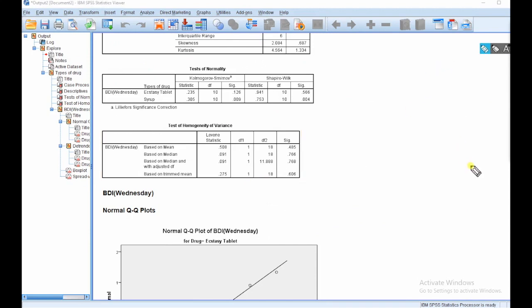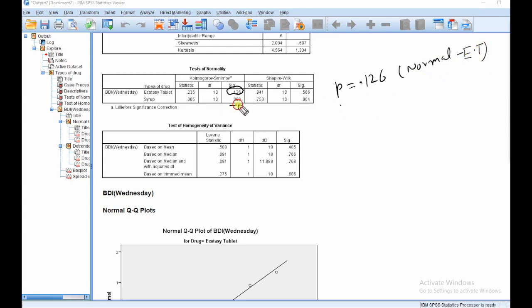Okay. Now the output, we can see the output, the normality test result. These are the results. Now this data is normal because the p value is 0.126, so the data is normal for ecstasy tablet users, those who are taking the tablet.